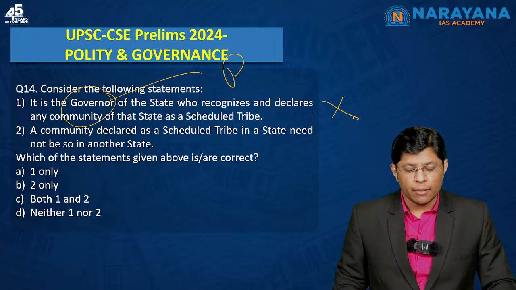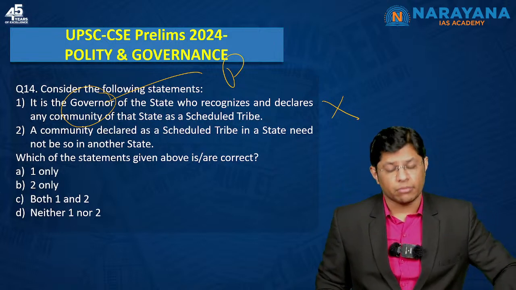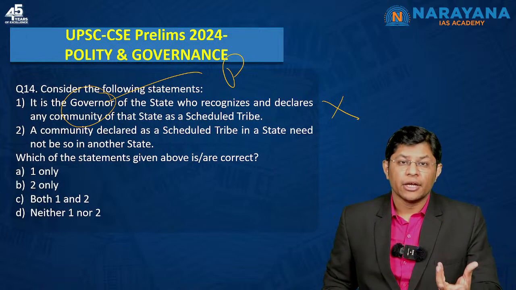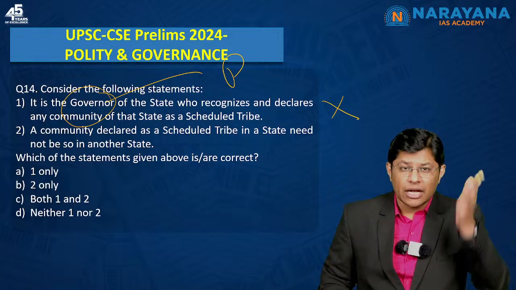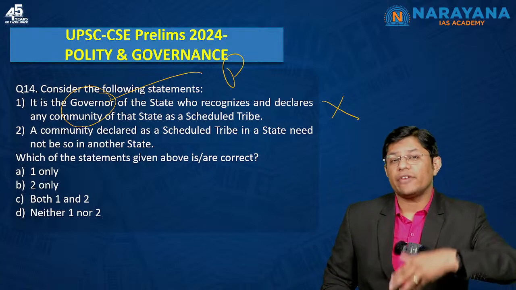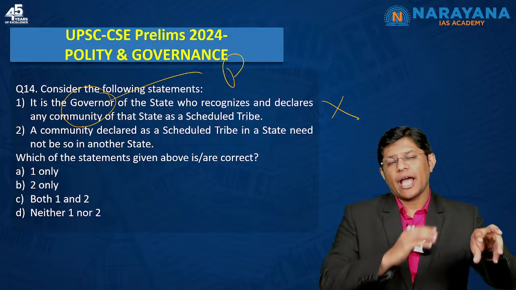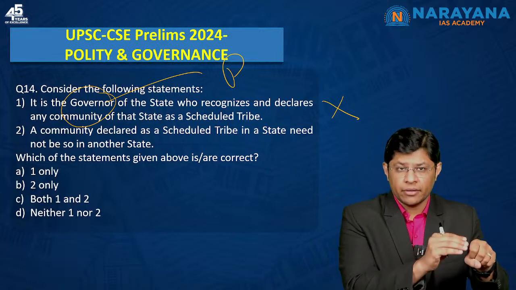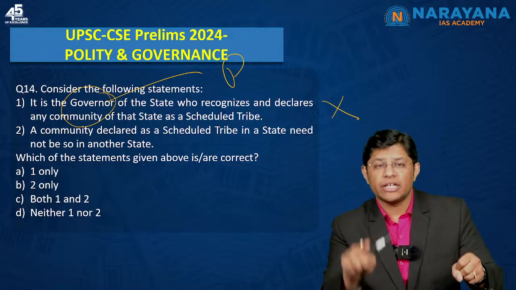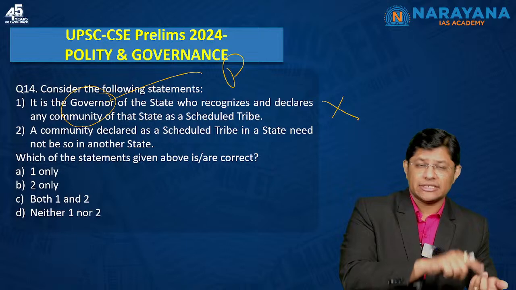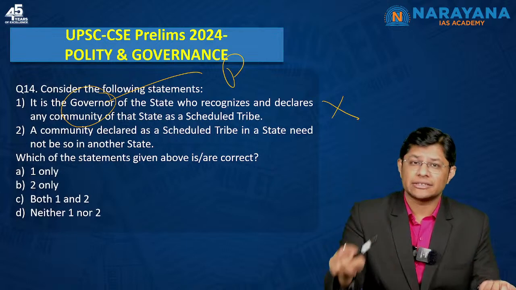The second, a community declared as a Scheduled Tribe in a state need not be so in another state, which means the list of Scheduled Castes and Scheduled Tribes can vary from state to state. It's not that if one caste has been notified under Scheduled Tribe, the same caste should get the benefit in another state. Now, if the other state has also notified that caste, yes, this person would get the benefit in the other state.